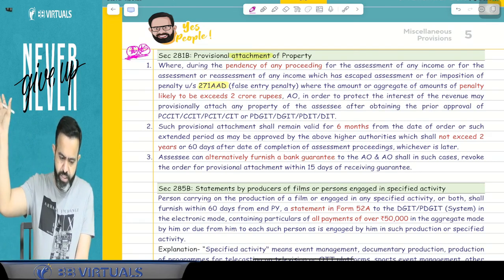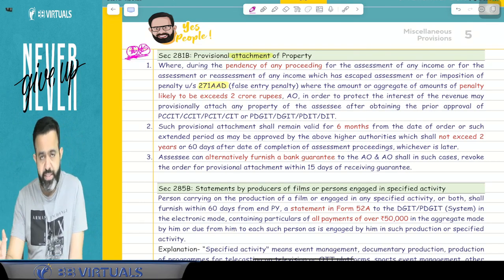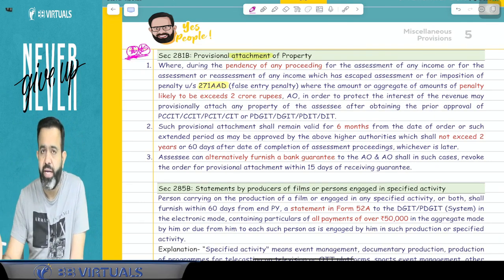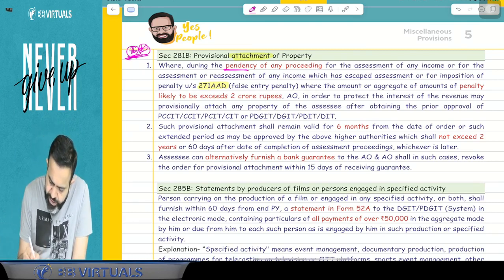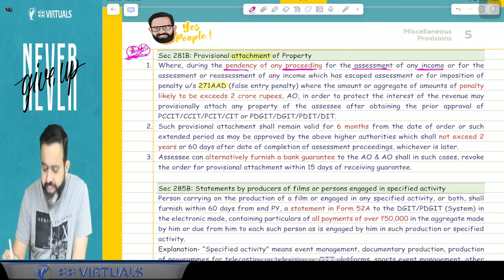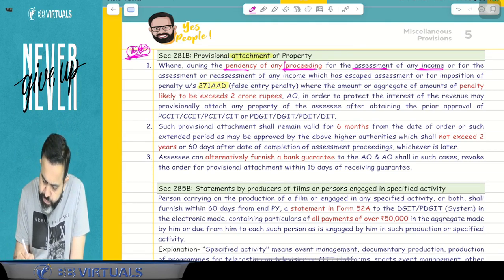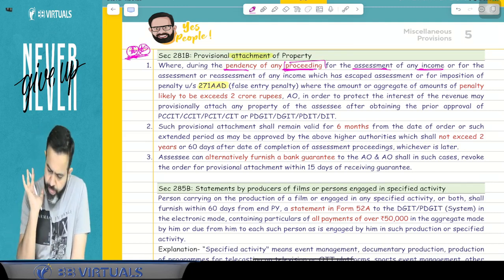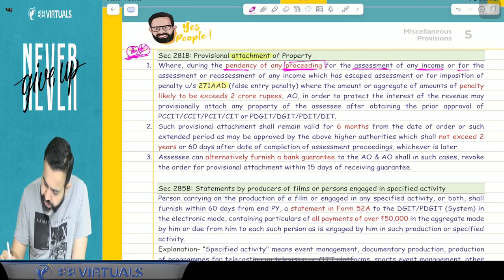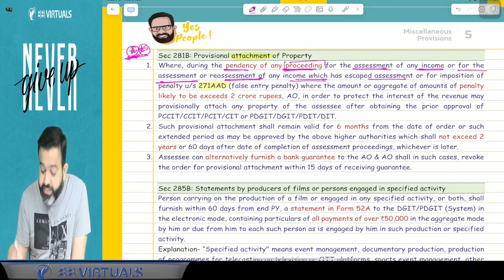That was there. But now this is the provisional attachment, when this section will apply. Try to understand. This section says that where during the pendency of any proceeding for the assessment of any income, means any assessment proceeding is pending, or for the assessment or reassessment of any income which has escaped assessment.